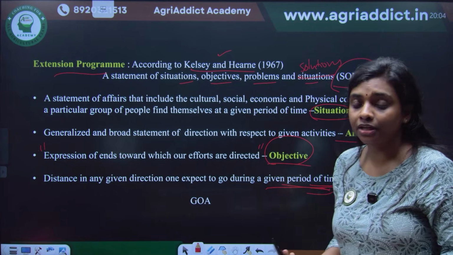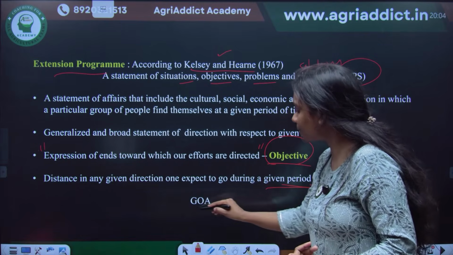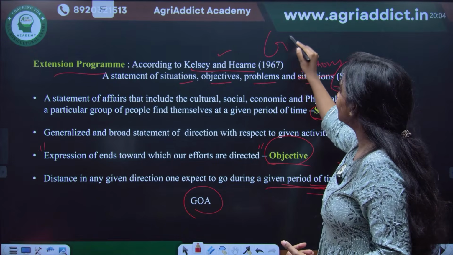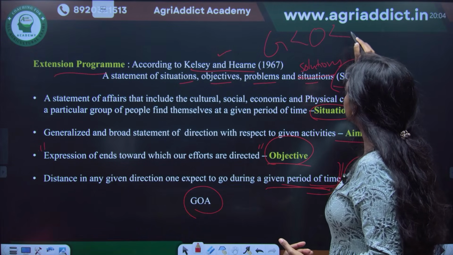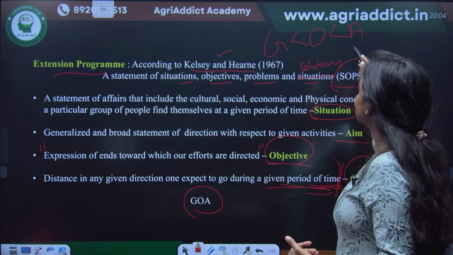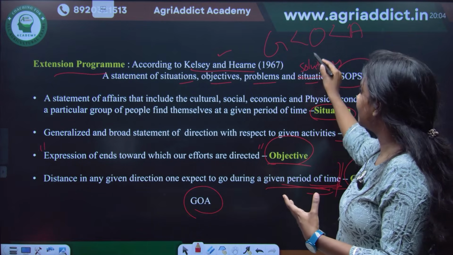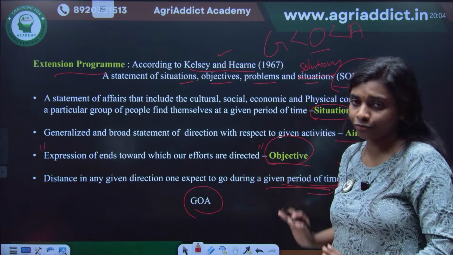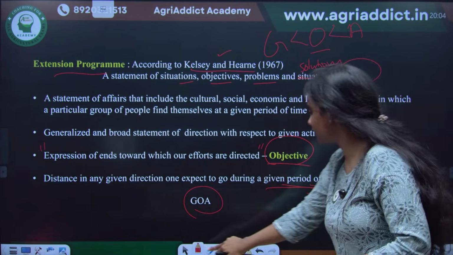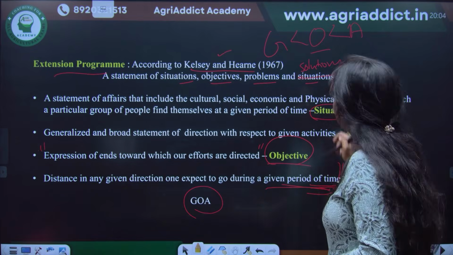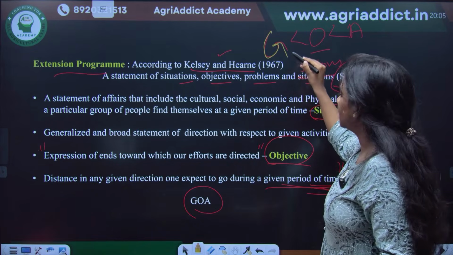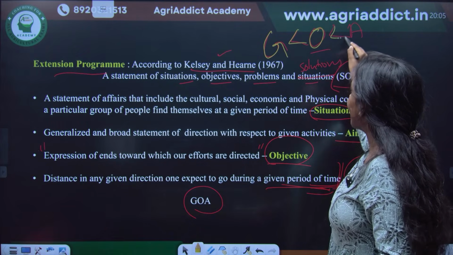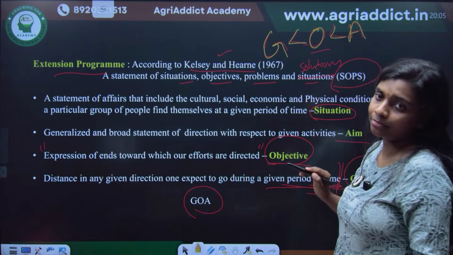So which one is bigger, which one is smaller? You can remember the term Goa. Goal is smaller than objective, which is smaller than aim. The aim involves many objectives. Aim includes many objectives, and a goal is a part of the objective. So among these, the smallest one is goal. Many goals constitute an objective, and many objectives constitute an aim.